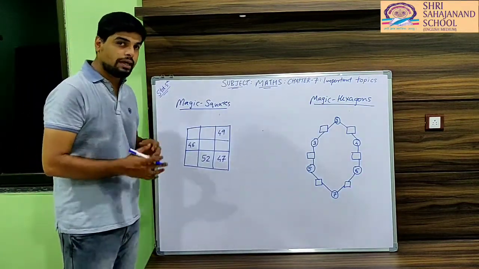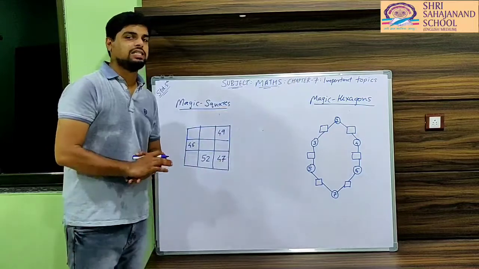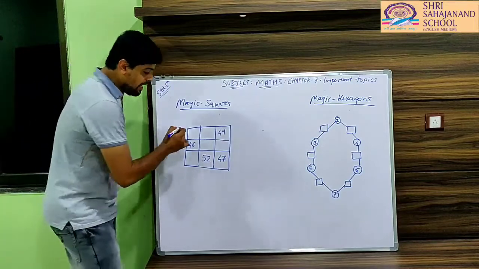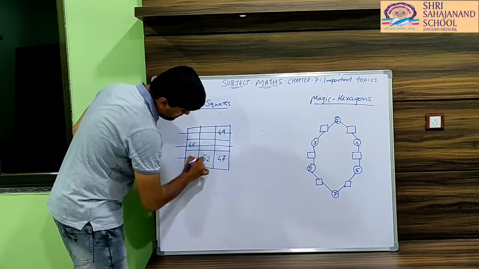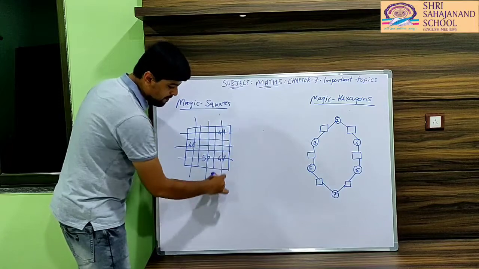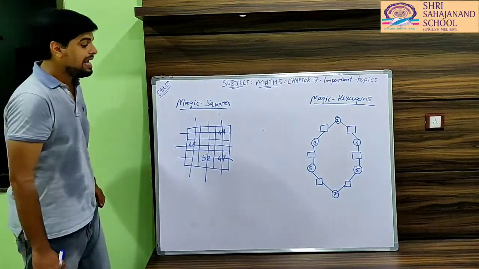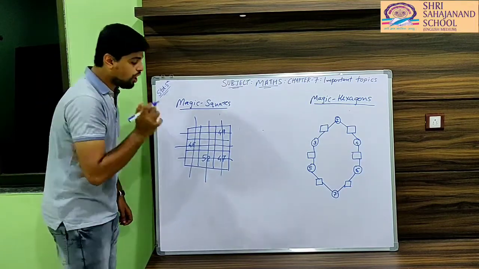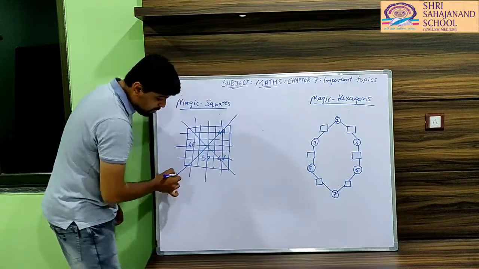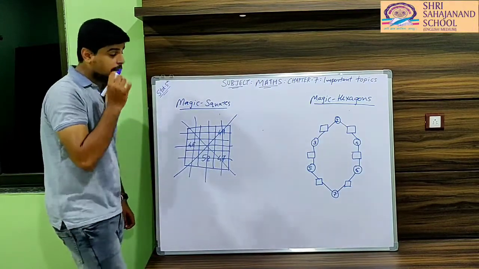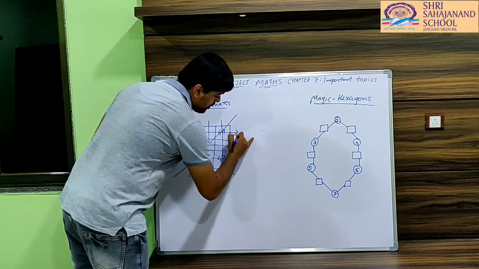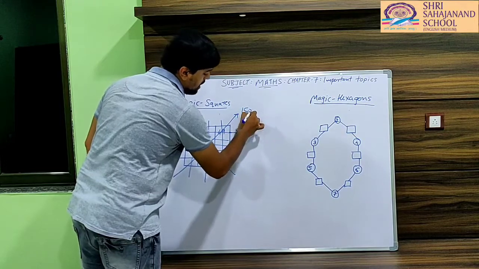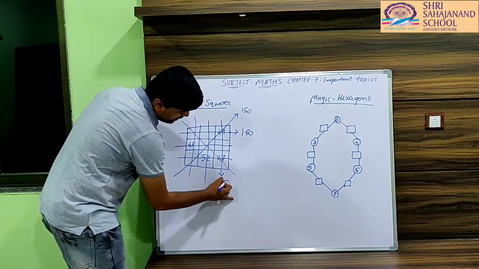So the next important topic is magic square and magic hexagon. It is very simple. We just have to remember that in a magic square, each row and each column has the same sum. The total of each row, each column and each diagonal will be the same. For the given example, they have given us that the total of the row will be 150, the total of the diagonal will be 150, and the total of the column will also be 150.